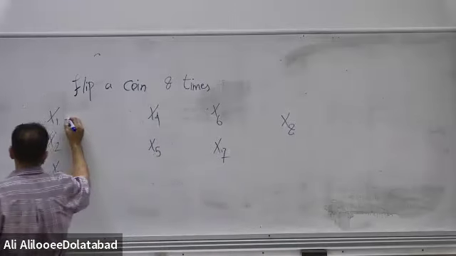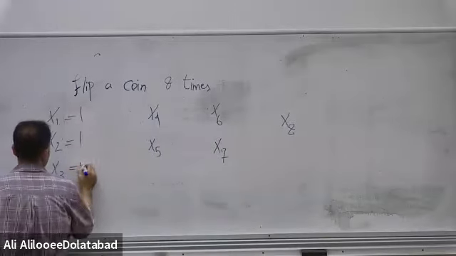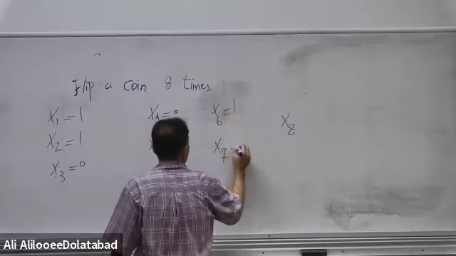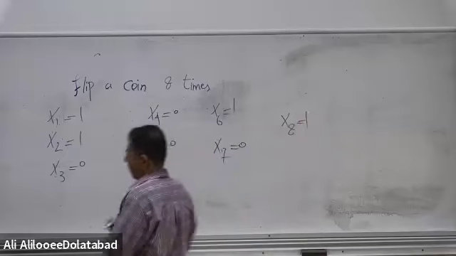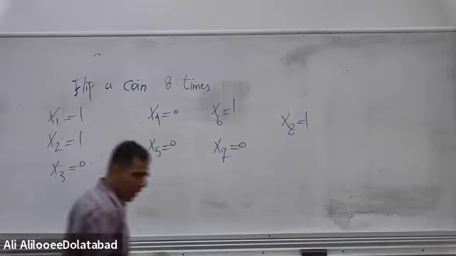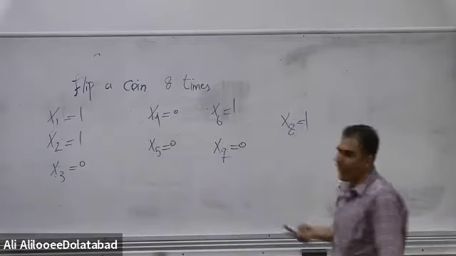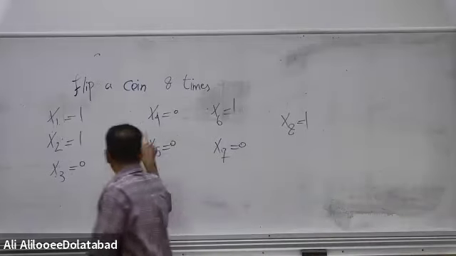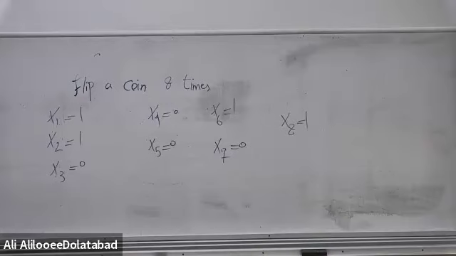And we have these values: 1, 1, 0, 0, 0, 1, 0, 1. We flip the coin 8 times, and we have these values: x1 is 1, x2 is 1, x3 is 0, x4 is 0, x5 is 0, x6 is 1, x7 is 0, x8 is 1.